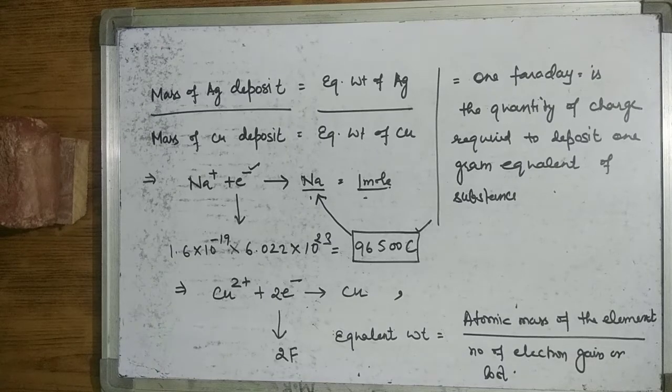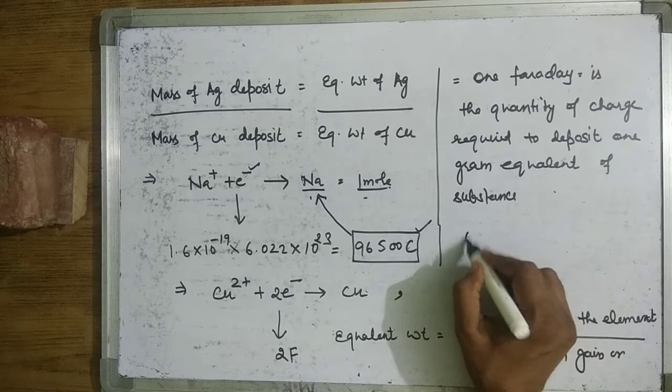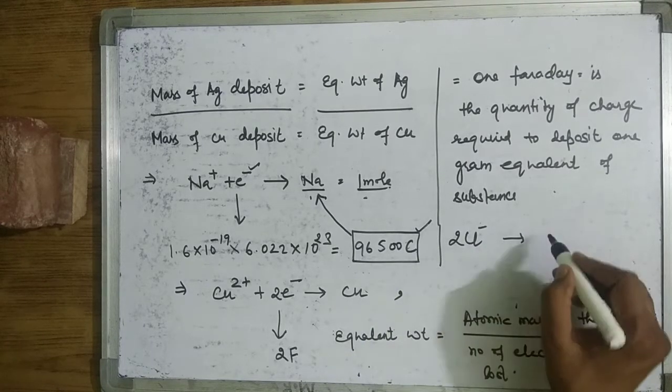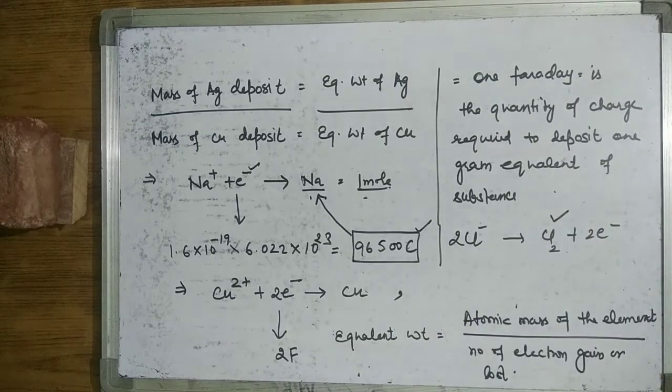Either they gain or lose electrons. For example, if we want to change chloride ion into gas, how many electrons does it lose? 2 electrons are lost to change into 1 mole of gas. So equivalent weight is equal to atomic mass of the element divided by number of electrons gained or lost.